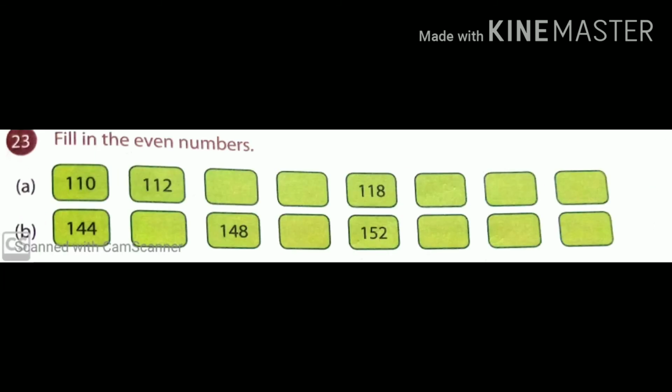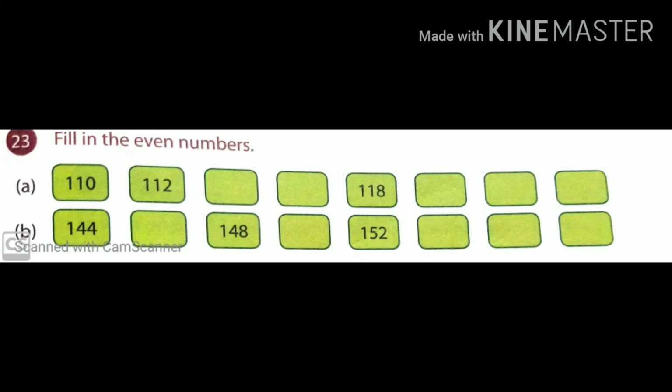Exercise 5. Fill in the even numbers. So let's see number A, 110. After 110, what is the next even number? Yes, 112. After 112, what is the next even number? 114. After that, 116. After that, 118. After that, 120. Good. So go on skipping 2 numbers.